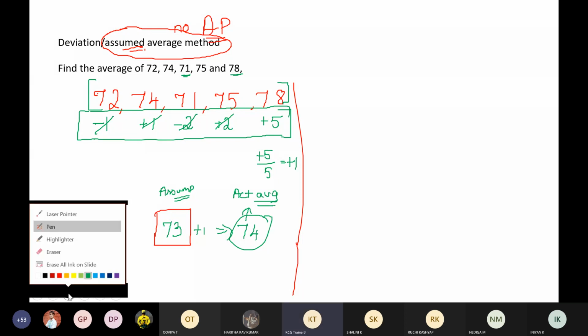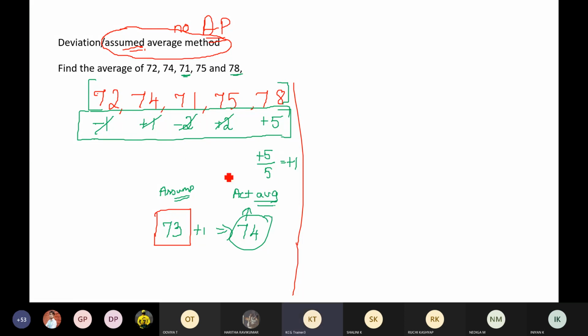Okay. And if you're thinking, sir, you assumed 73, so you got 74. If I assume some other number, will I get the same 74? Yes, you will get the same 74. Shall I check that? Okay, let me assume some other number. Let me go with, for example, Danush. Danush asked me to assume the number as 75. So for the same question, 72, 74, 71, 75, and 78, I'm going to assume the average as 75 right now. And let's see how the question works out.